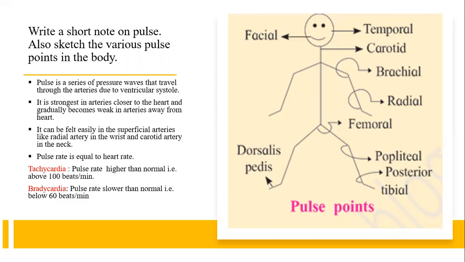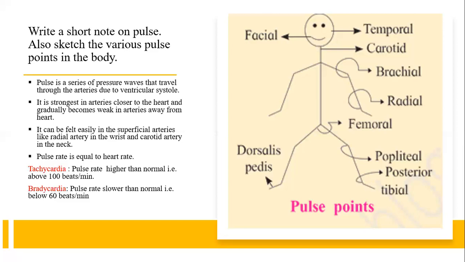It can be felt easily in some superficial arteries like the radial artery, which is present in the wrist. It's given here, you can see. It can be felt very easily in the radial artery in the wrist and the carotid artery in the neck. These are the two regions where you can feel pulse pressure, and these are the superficial arteries of the body. One is the radial artery in the wrist and the other is the carotid artery in the neck.